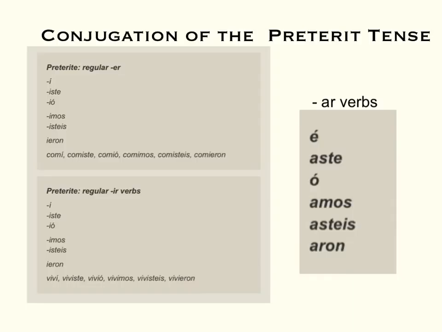AR verbs are slightly different. We conjugate them using é, aste, ó, amos, and aron. For example, the preterite verb endings for hablar would be hablé, hablaste, habló, hablamos, hablaron.